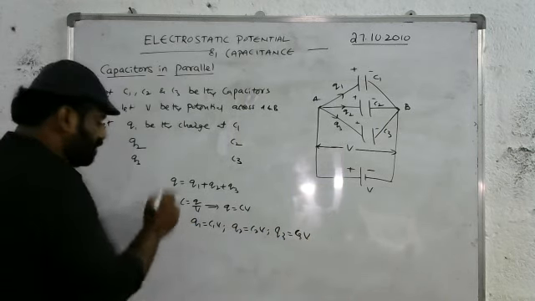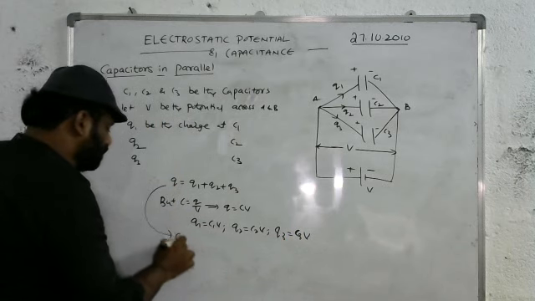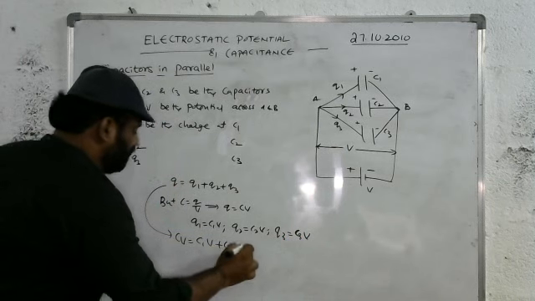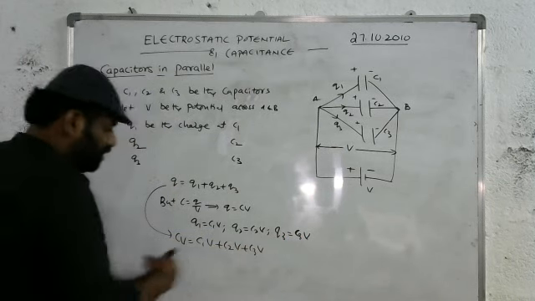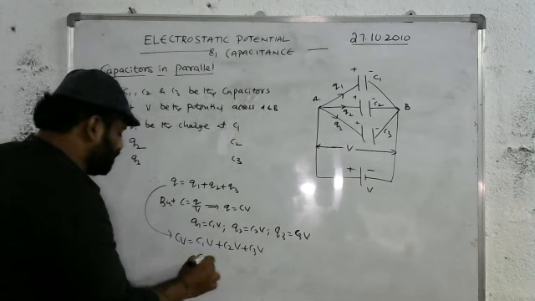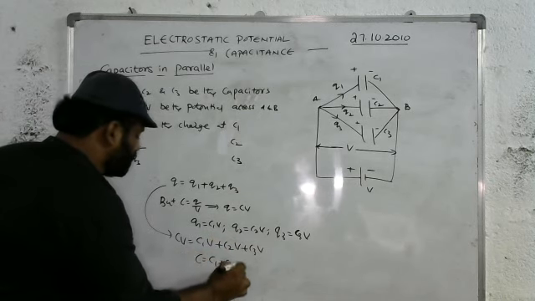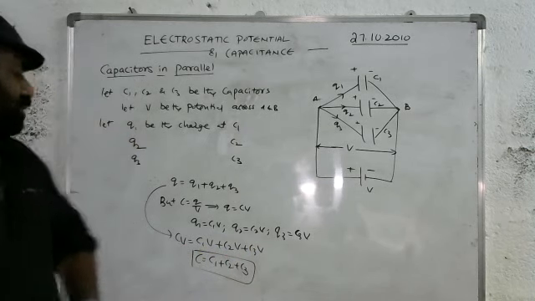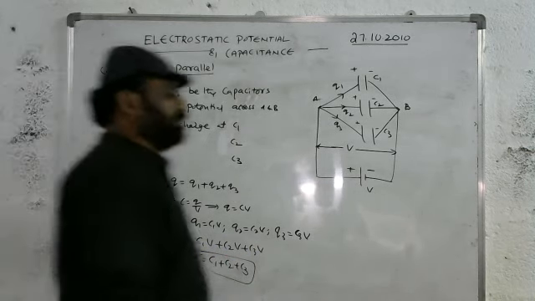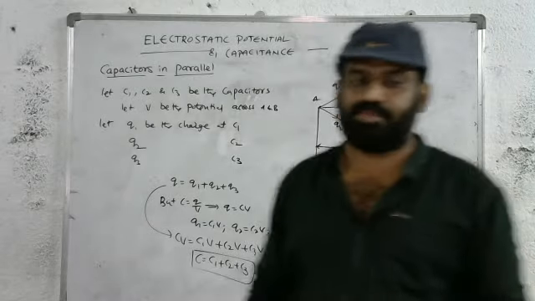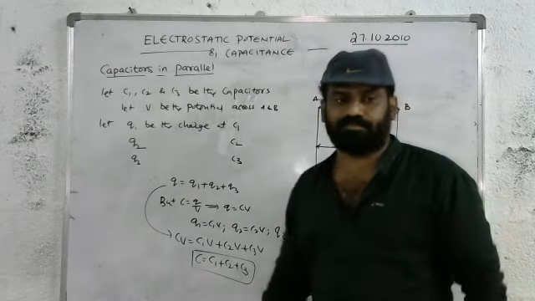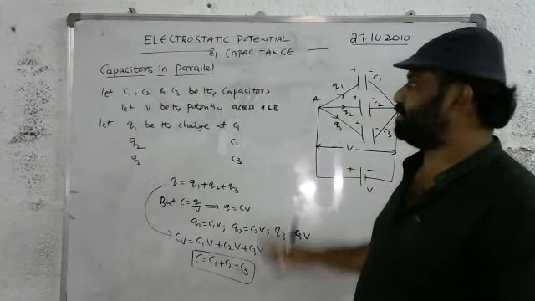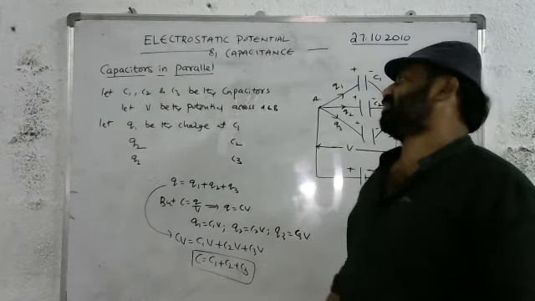By substituting these values, Q equal to CV is equal to C1V plus C2V plus C3V. V gets cancelled on both sides. We get C is equal to C1 plus C2 plus C3. This is the net capacitance for the three capacitors connected in parallel. This is the parallel capacitors.